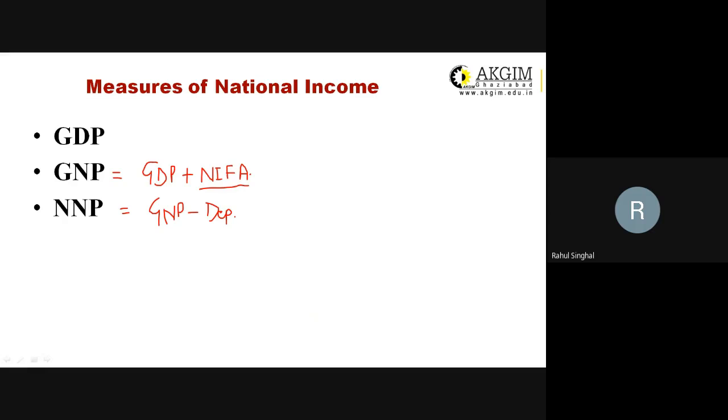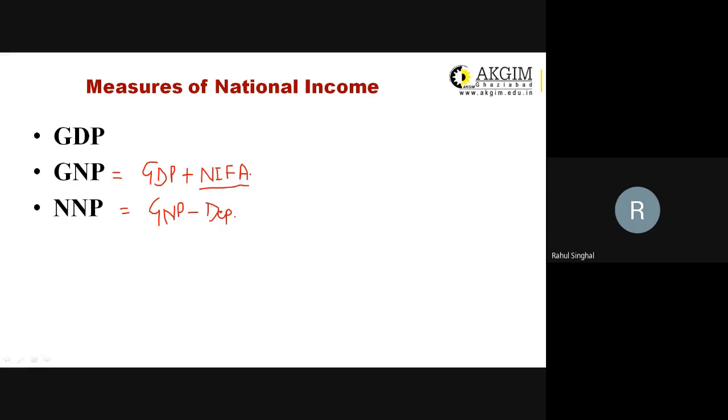So NNP is net national product. So we have discussed GDP, GNP, and NNP. NNP is the national income.